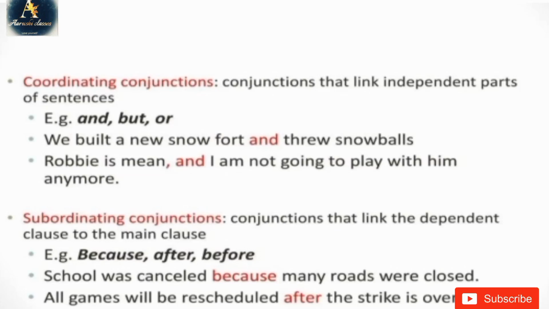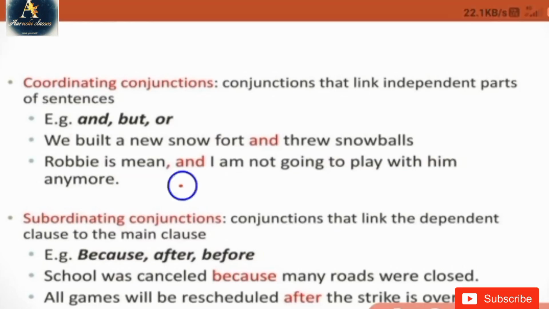In coordinating conjunctions, when we connect two parts which make sense on their own, it is known as a coordinating conjunction. The next is: Robbie is mean and I am not going to play with him anymore. Now you see that there are two linkers. The first is and, and here is also and. How? Because and is connecting two other sentences. Is it fun?